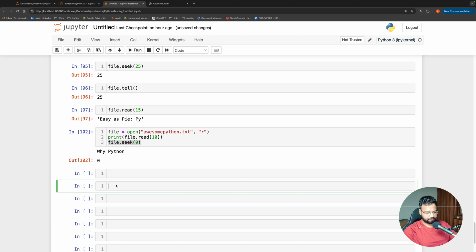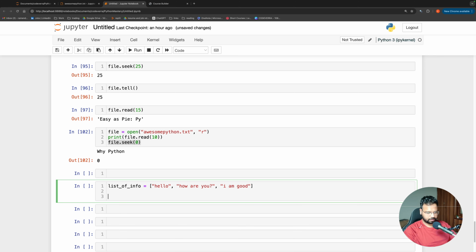Say for example, I have a list where I'm saying hello, how are you, and I am good. I'm giving it as a list, then I'm saying open, and I'm creating a new file. I'm saying new file, and opening it in write mode.